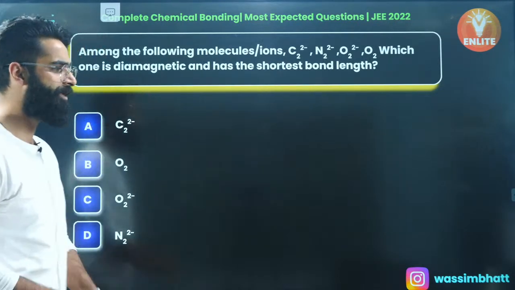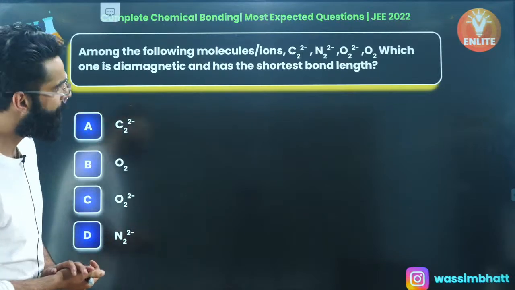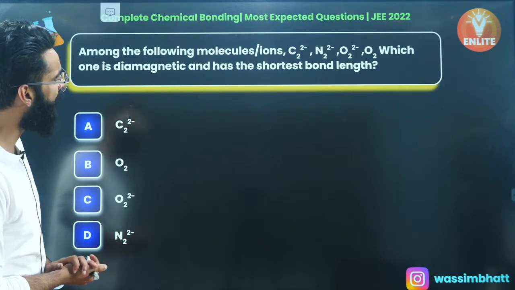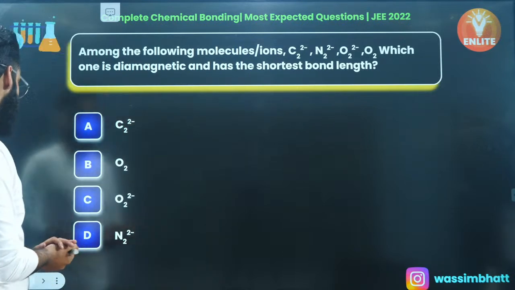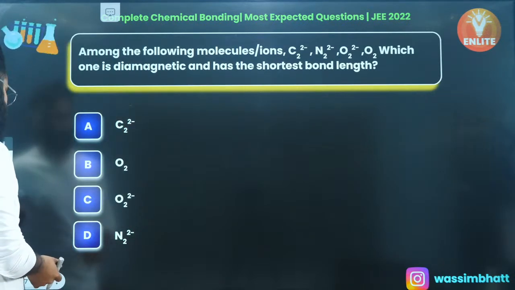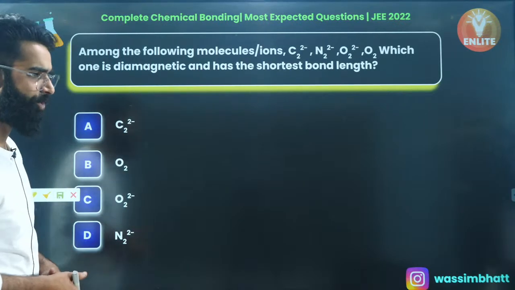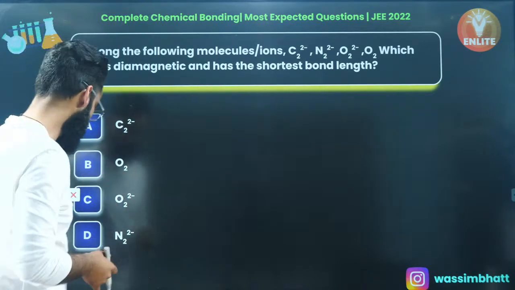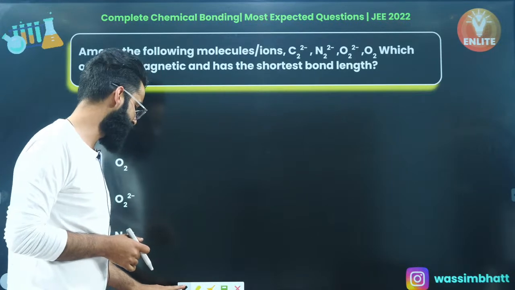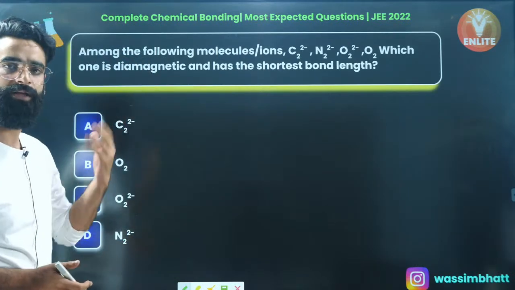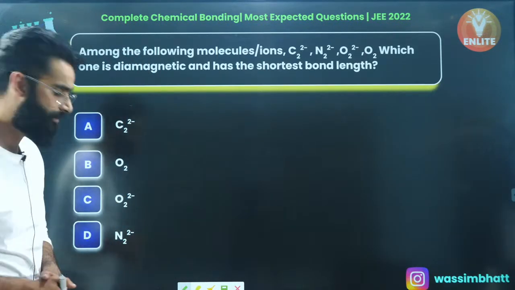Among the following molecules or ions, which one is diamagnetic and has the shortest bond length, right? Well, people, this question is based on what? This question is based on the bond order, right?